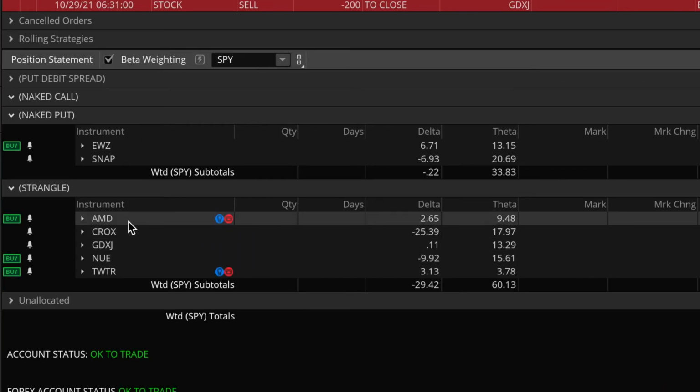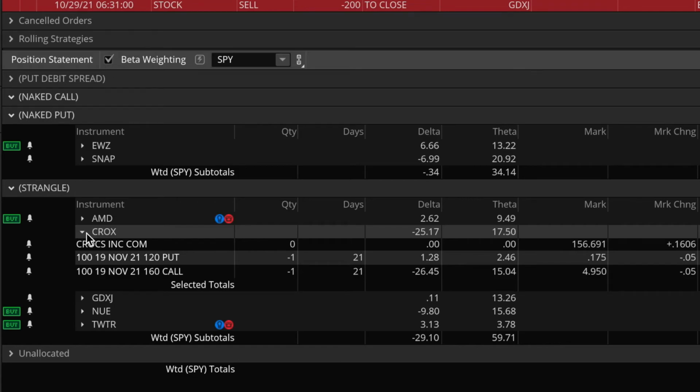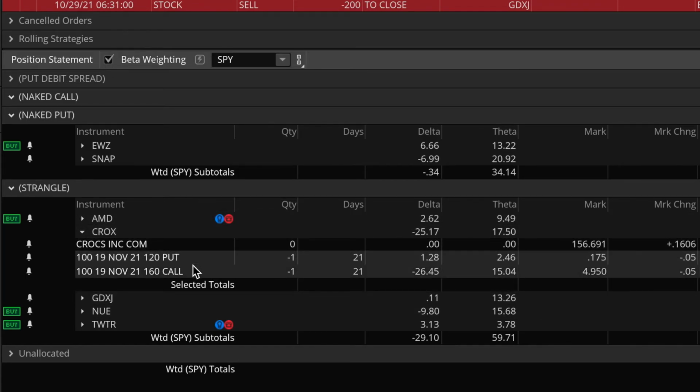Now what about my Crocs short strangle? Let's see here. Also no adjustments yet, still short the same 2 options, 120 strike put option, 160 strike call option. Now this stock for a time did breach my 160 strike call. Specifically, it bounced through the strike 2 times and I did lose about 70 or 80 bucks. Not a huge deal considering my total credit on this position started out as well over 500. So therefore only losing about 80 so far. No need to make any adjustments in terms of moving my strikes yet.